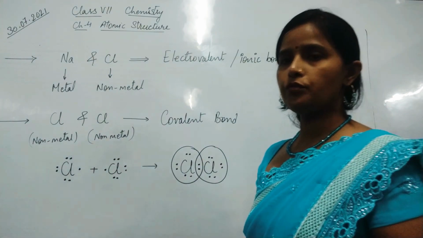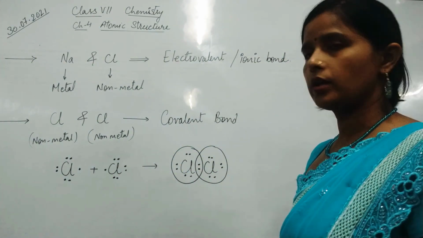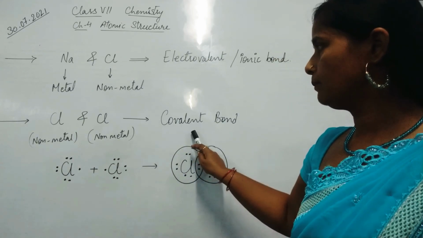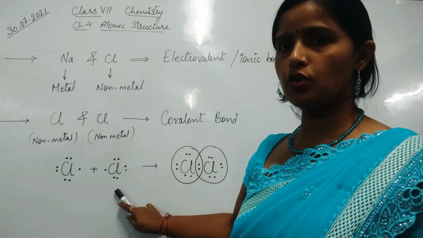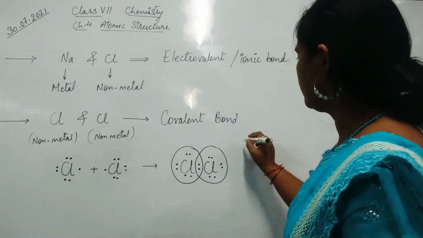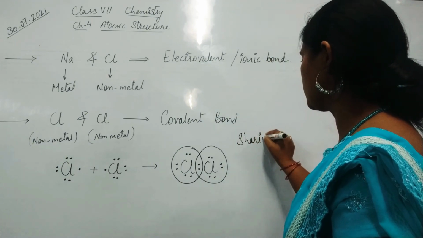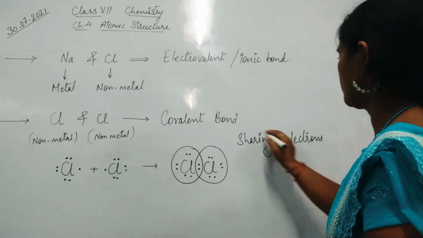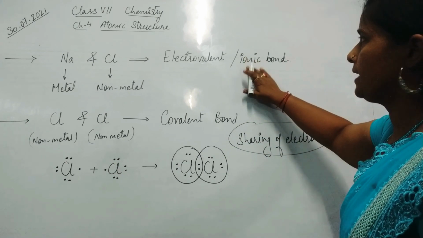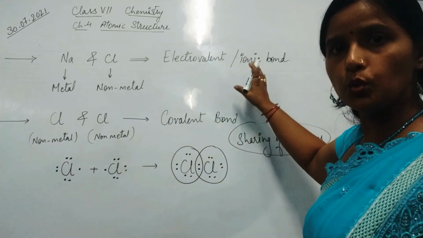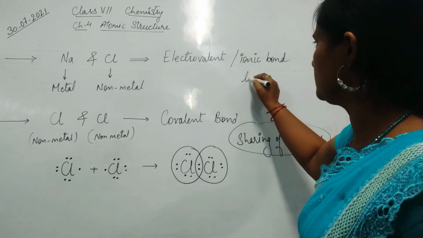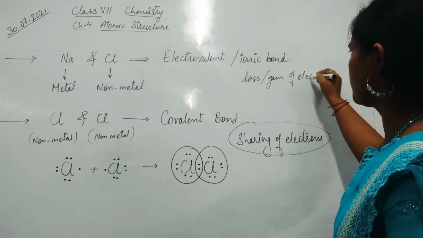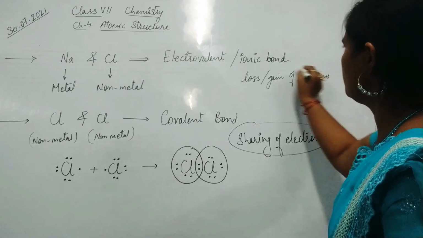So this is how we have seen how the electrovalent or ionic bond forms, and how the covalent bond forms. Covalent bond is formed by sharing of electrons, and in the ionic bond it was losing or gaining of electrons, either loss or gain. So this is how we have completed today's topic.